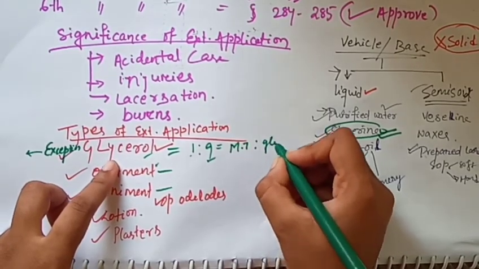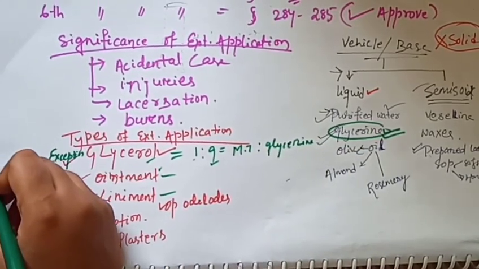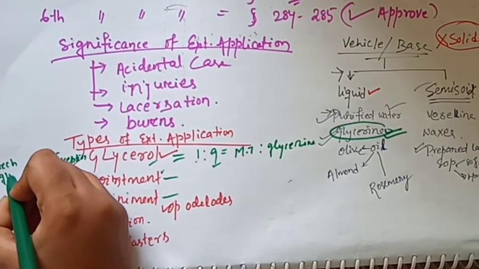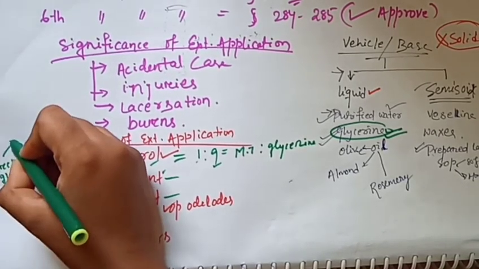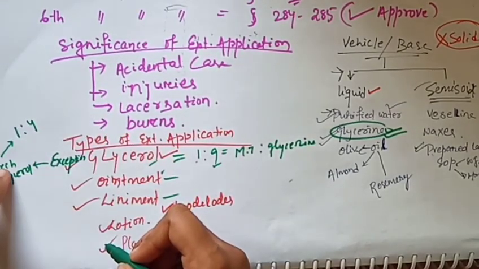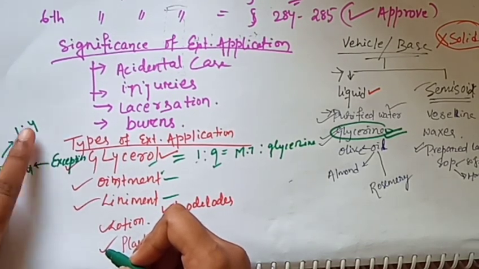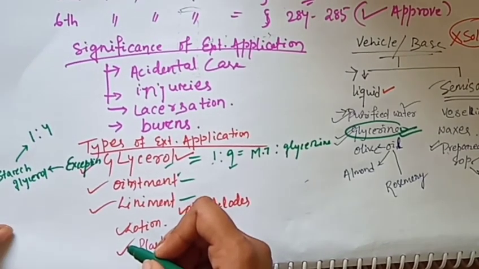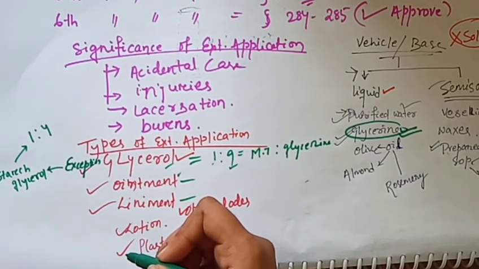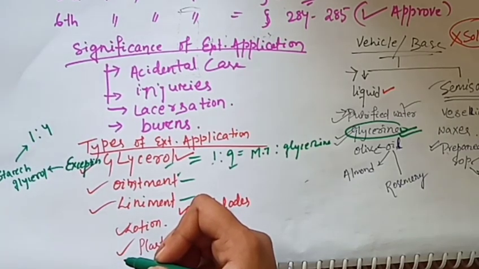Here is one exception: starch glycerol. When we take the mother tincture of starch, the principle is 1:4. So 1 part of starch mother tincture with 4 parts of glycerin. Why do we take a smaller ratio? Because starch has more medicinal power in a small dose, so we take the ratio in that way.